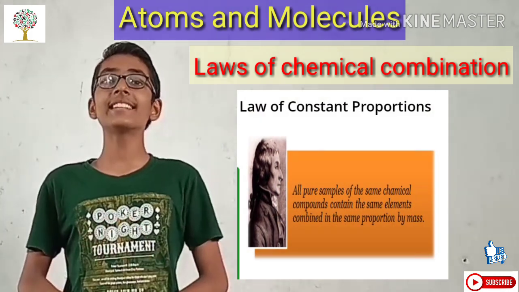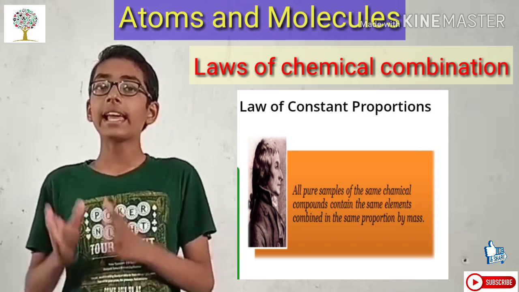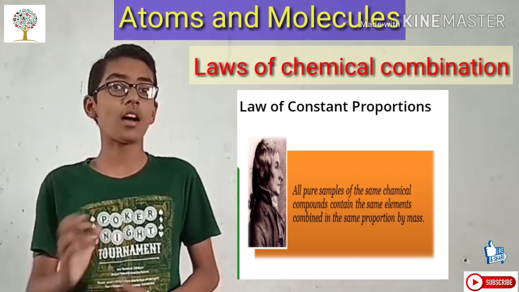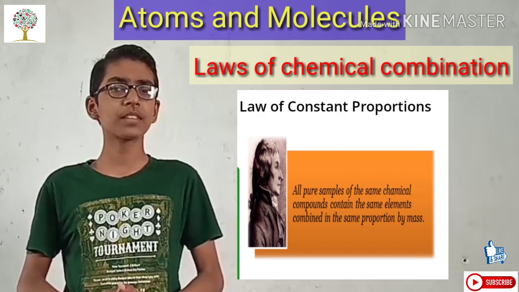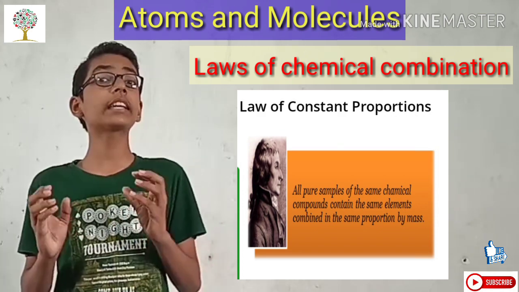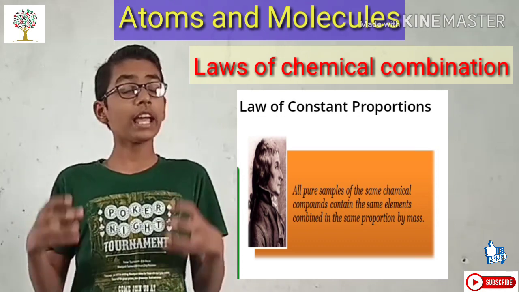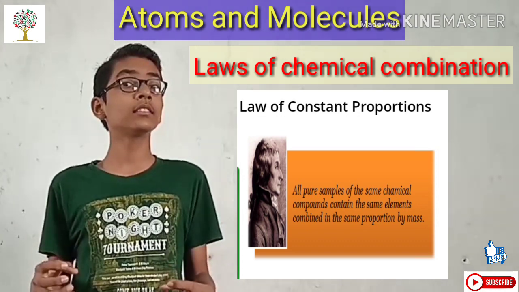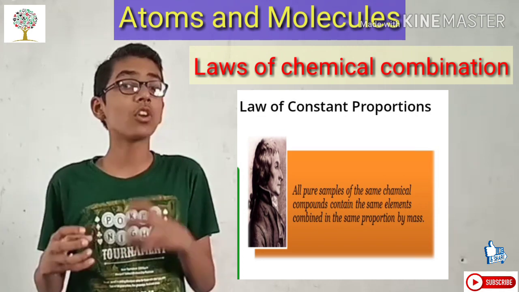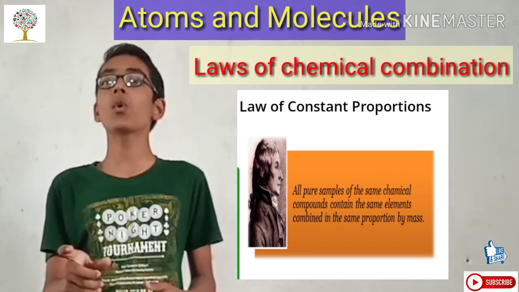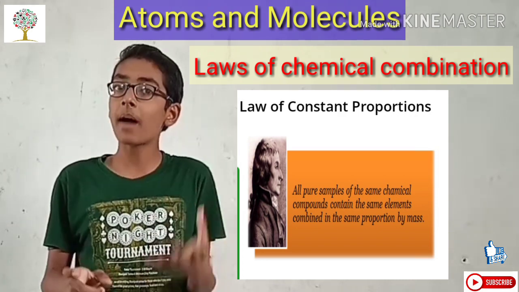It simply states that in a chemical substance, elements are always present in definite proportion by mass. What do I mean by this? Simple. The elements in a compound or any chemical substance are always present in a definite proportion or ratio, and this ratio is on the basis of their masses.